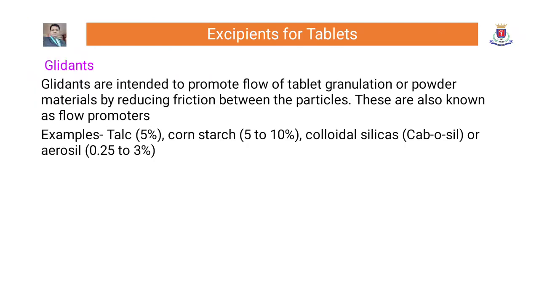Now let us see about glidants. Glidants are intended to promote flow of tablet granulation or powder materials by reducing friction between the particles. These are also known as flow promoters. Examples include talc 5%, cornstarch 5 to 10%, colloidal silicas, that is Cab-O-Sil or Aerosil, in the concentration of 0.25 to 3%.